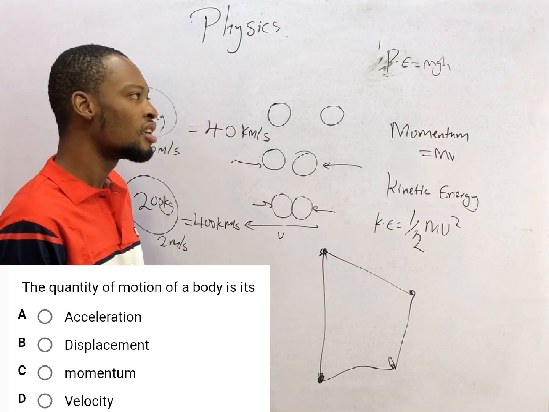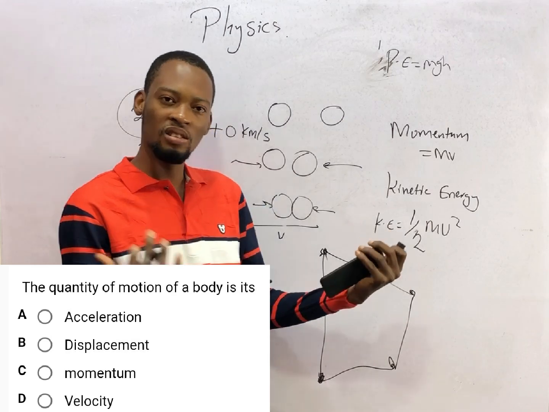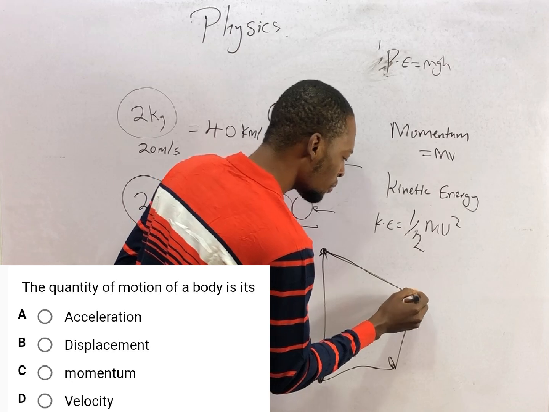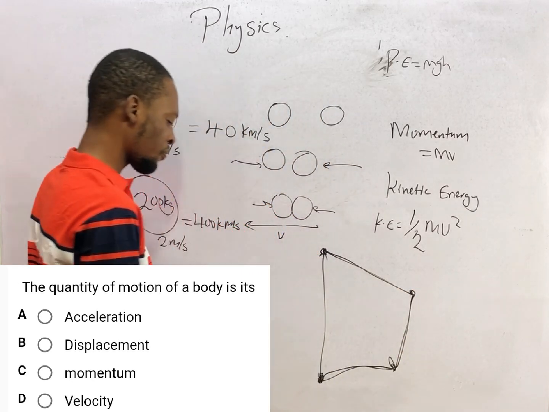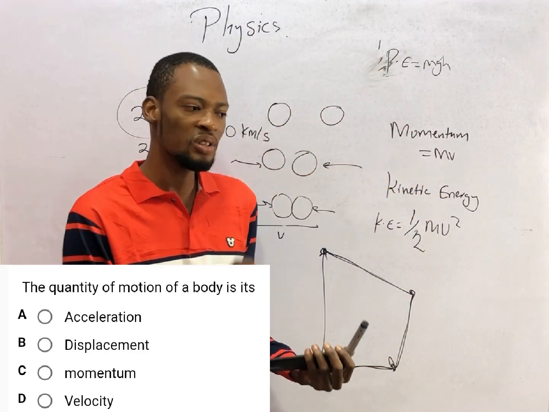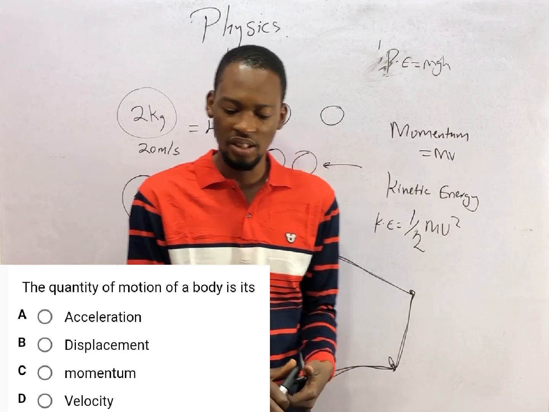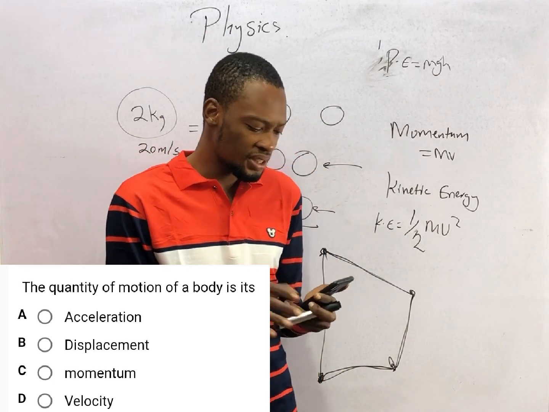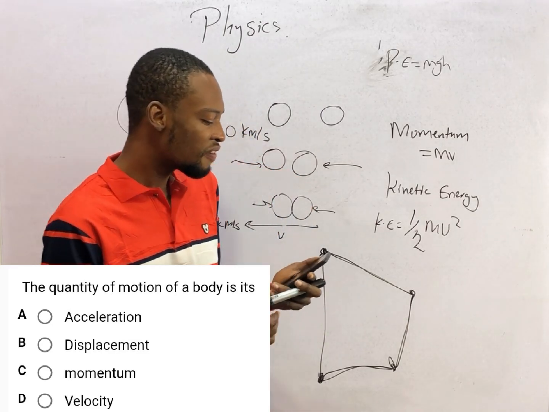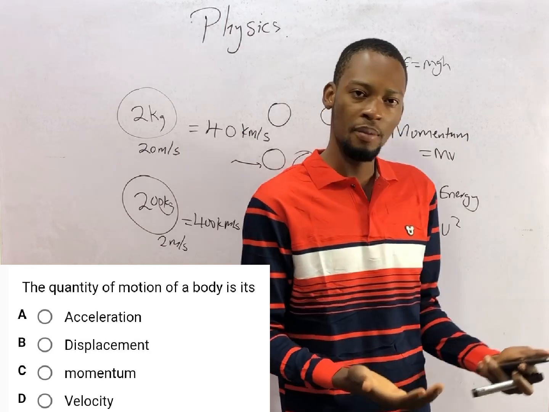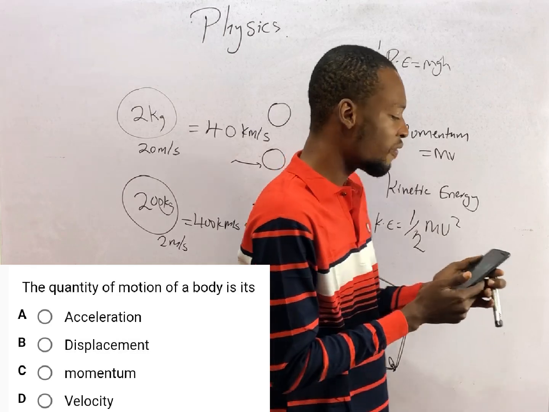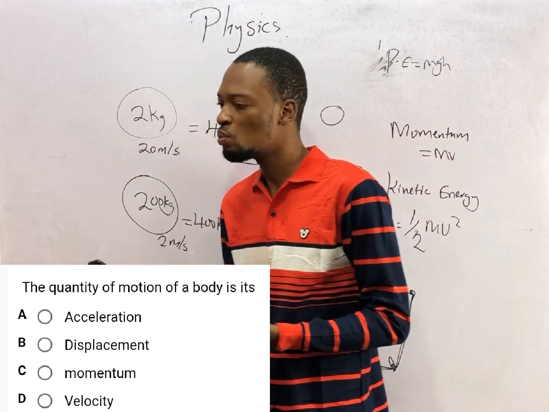Displacement is different from distance because distance refers to the total ground covered by an object. If you are calculating distance for this motion, the distance will simply be from here to here, plus from here to here, plus from here to here. Then position is the point an object is at a particular time, the location of an object at a specific time. That is your position. Then look at this. Momentum. I said momentum is the mass times velocity. Then velocity is simply displacement with time. So displacement of the body over time, that is the velocity of a body. Now the quantity of motion of a body is its momentum.